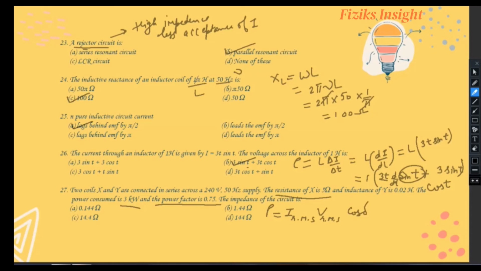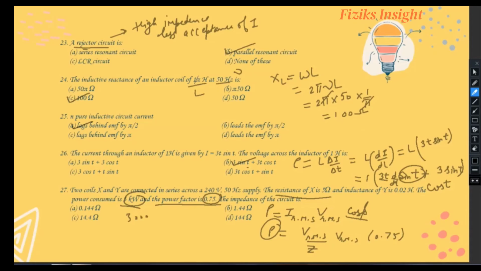Now cos phi is given to you as 0.75, hence P becomes V root mean square upon impedance into V root mean square. We have resolved I as V upon resistance. Now cos phi is given to you 0.75, and power is also given to you as 3 kilowatt. We will write it as 3000 watts.